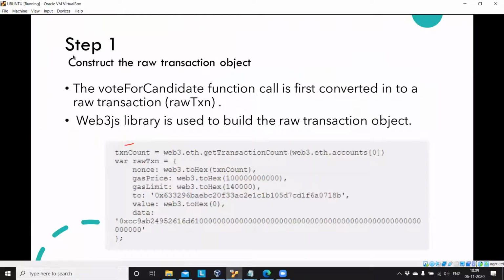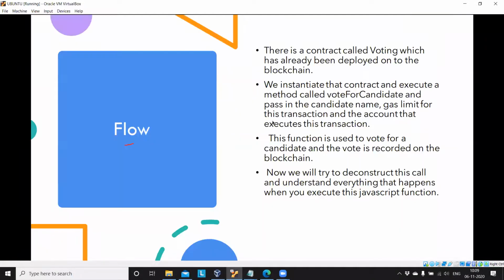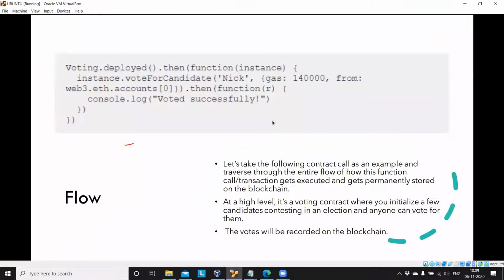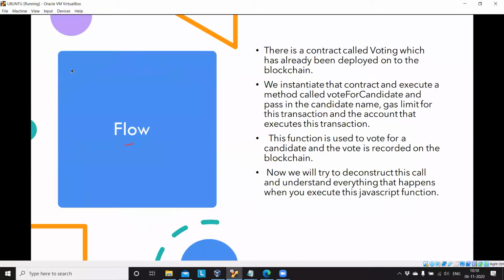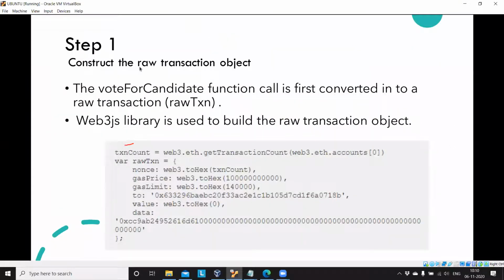The first step is that the web Ethereum client uses the web3.js library to build the raw transaction object. The entire transaction which you are trying to send by using this JavaScript code will be converted to a raw transaction object. Guys, is that clear or should I repeat it?